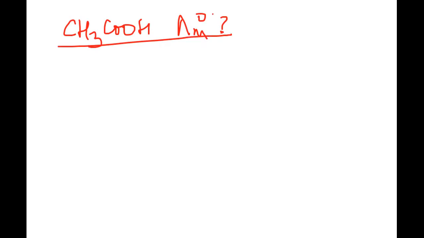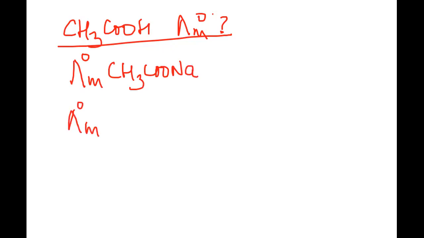Like if I want to find out for acetic acid, the values that I can take are sodium acetate, because we know that all salts of sodium are strong electrolytes. Then we can take the molar conductance at infinite dilution of HCl. Then we can take the molar conductance values of NaCl. Now you will say that NaCl is not there. So then in that case, how is it possible?